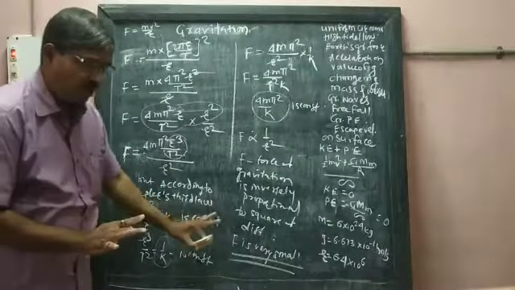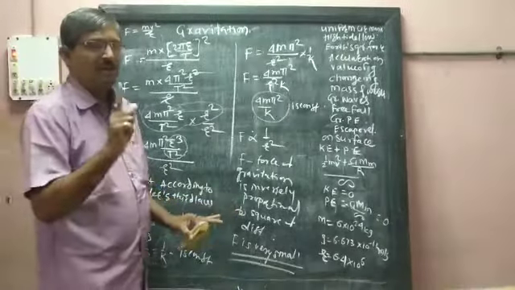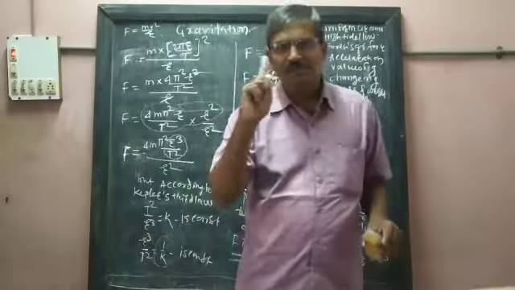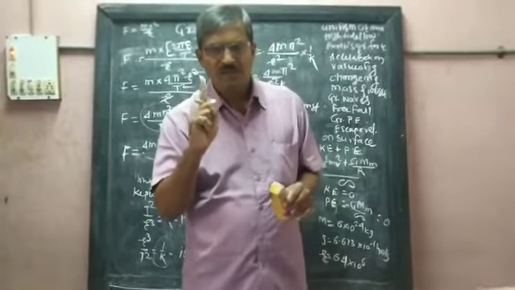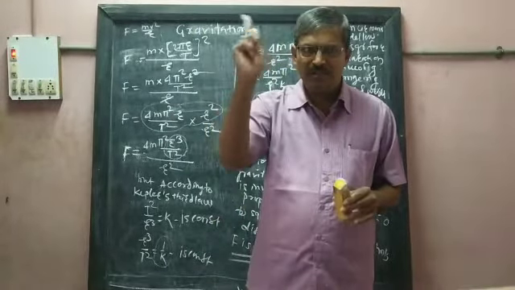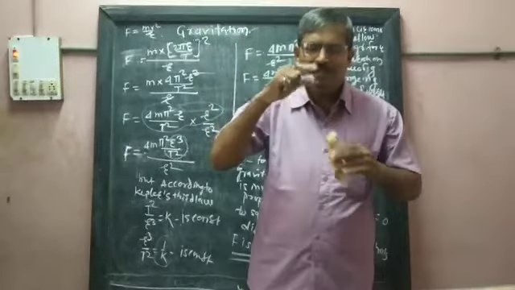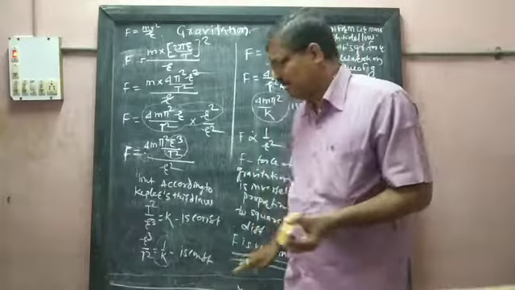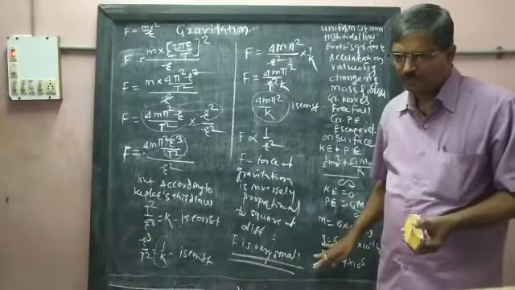Though it is small, its importance is that the Earth is moving, or other planets are moving in a circle, controlled by gravitational force.